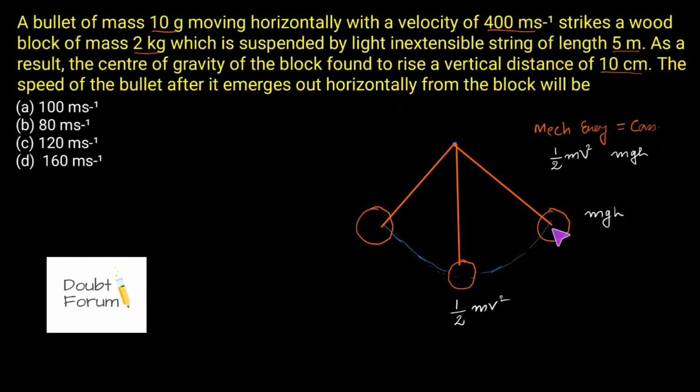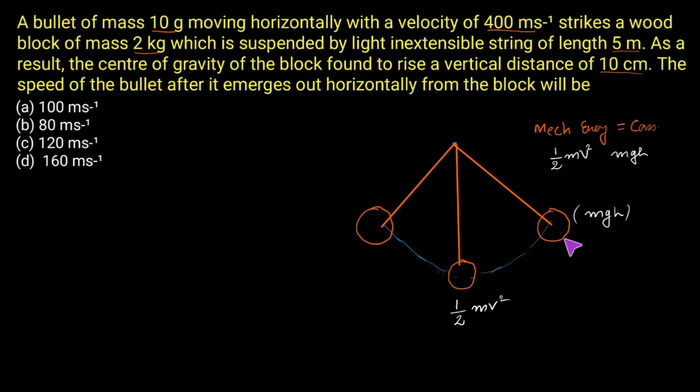In between these two, there will be a conversion between potential energy and kinetic energy. When this bob reaches the extreme points, the whole of this kinetic energy will be converted into potential energy. Similarly, when this bob returns and reaches this point, the whole of this potential energy will be converted into its kinetic energy. This is how the conversion of energy between kinetic to potential and potential to kinetic takes place in this type of motion. Okay, so now let's come back to the question.